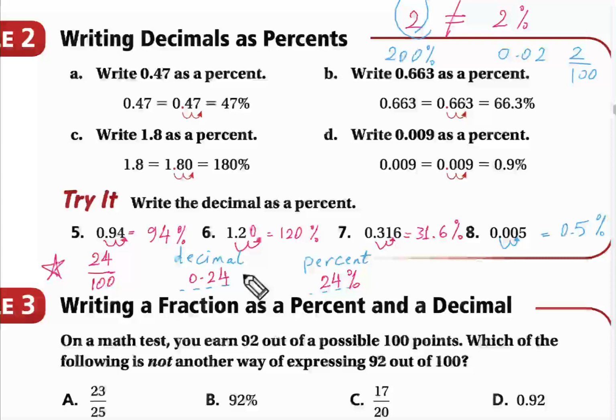Okay, one more question, and you should answer this question to me tomorrow. The question is 1 over 4, 1/4. And I want you to write this number as a decimal and as a percent. Okay, and I need this answer tomorrow.